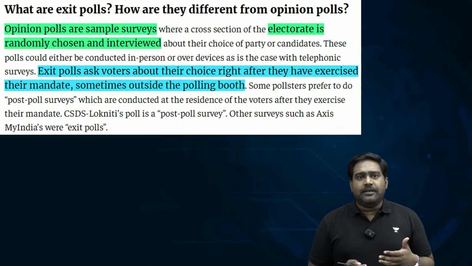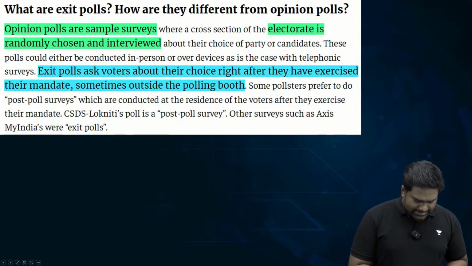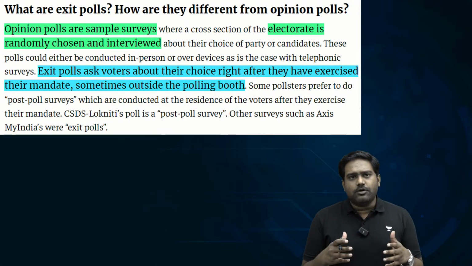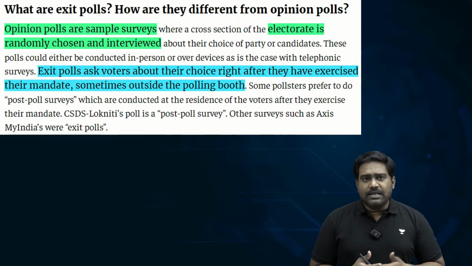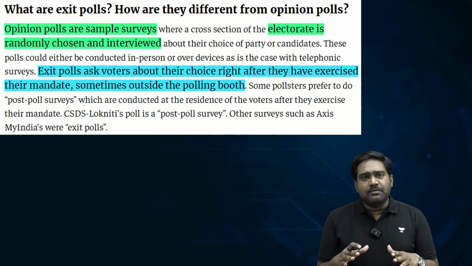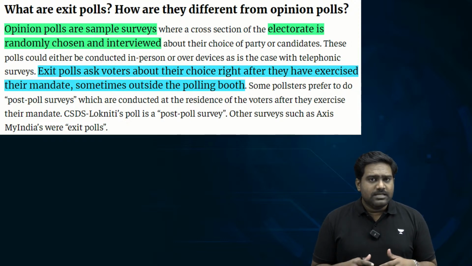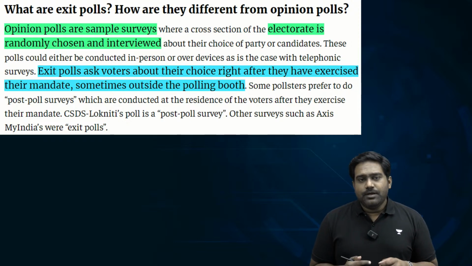So first, let me explain in brief what is an exit poll. I am sure many of you would already know what exactly is an exit poll, but I believe that there could be many beginners as well. So keeping them in mind, I would like to start from the beginning, start with the very basics.